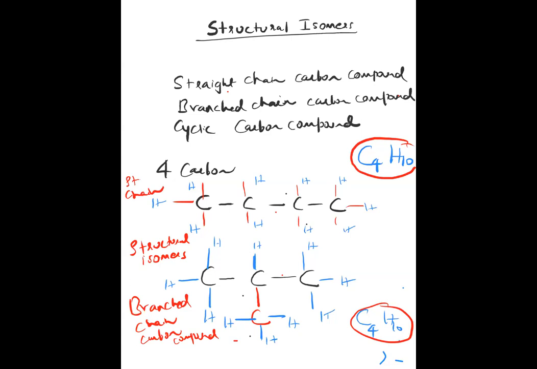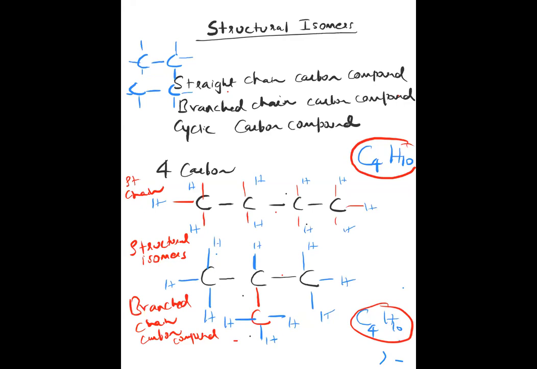Even you have one cyclic also. Cyclic means four carbons are linked to each other in a cyclic fashion, and then the remaining valencies will be satisfied by hydrogen. So I'll just draw it.